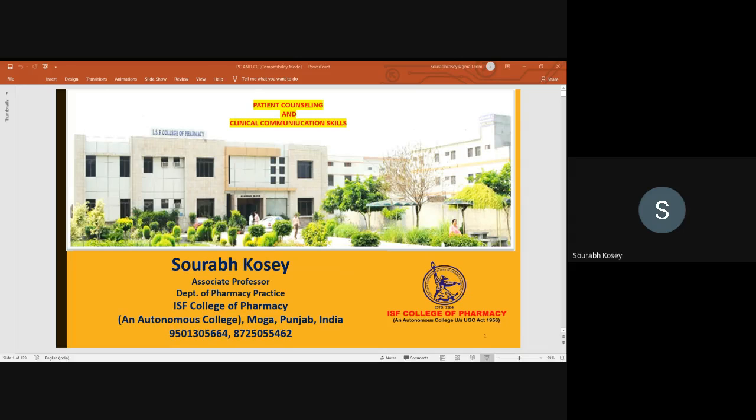So what comes as a counselor in the dispensing cycle: you receive a prescription as a pharmacist and you check and interpret the prescription, dose, route, patient name, diagnosis, and the generic or the brand. Then you get the medicines from your shelves, and ultimately you recheck it and make a mark in your record.